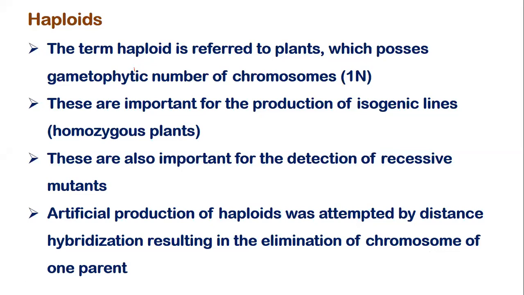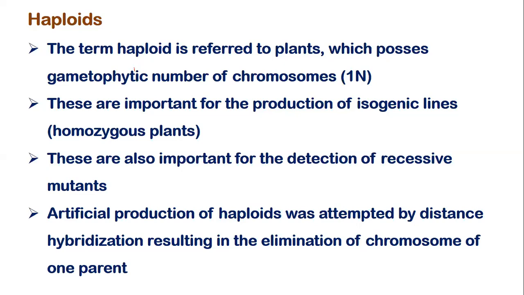These are also important for the detection of recessive mutants. If in a heterozygous condition there are certain mutations which are recessive, these mutations are not reflected in the phenotype. If they are not reflected in the phenotype, we are not able to identify those mutations. Sometimes these mutations may be very important. So if we grow the haploid of that, the recessive characters will be expressed, and we can identify the important recessive mutants.